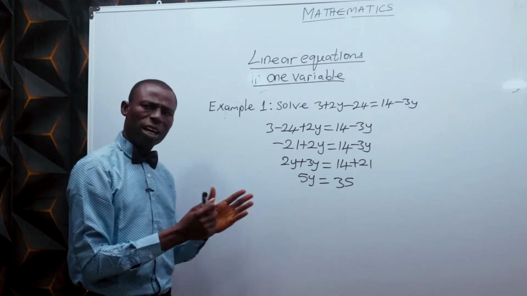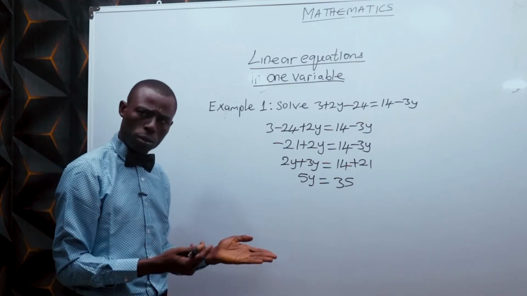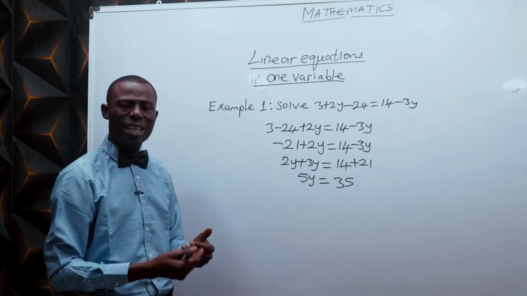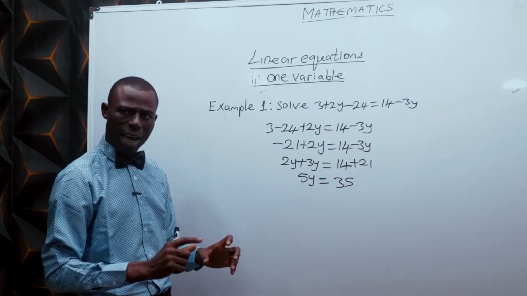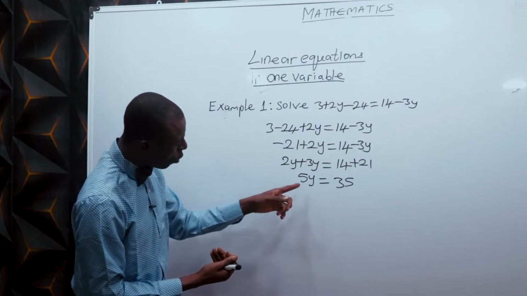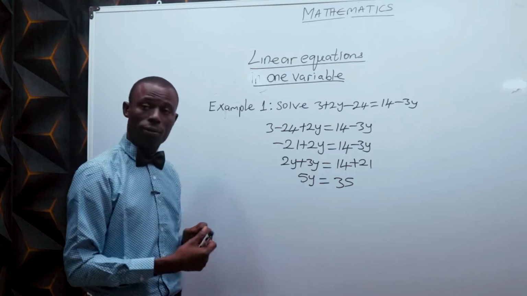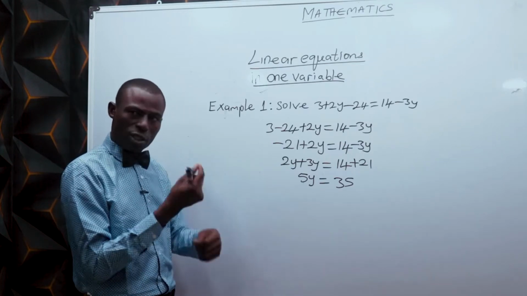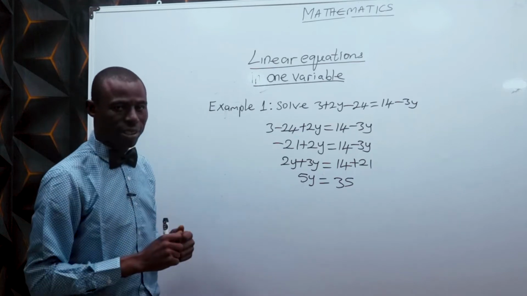Now, to know the actual value of y, what do you do? Anytime you have something like this and you want to know the value of y, simply divide both sides by the coefficient of that y. What do we call coefficient? Coefficient of y in this case is 5. Anything that is having multiplicative attachment with something, it is its coefficient.